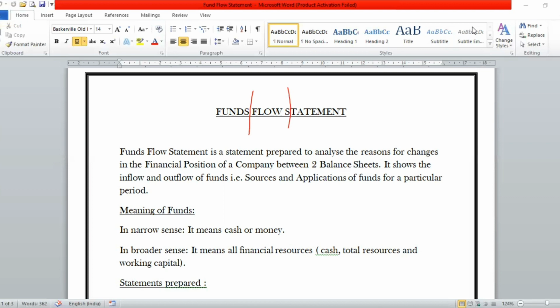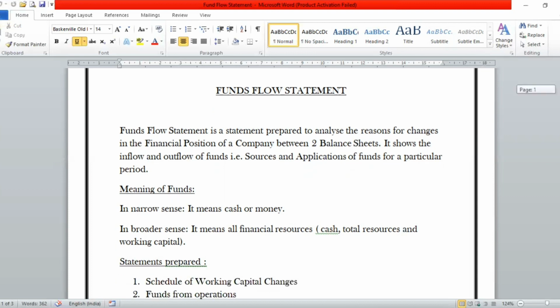The funds can be described in two ways, either in the narrow sense or in the broader sense. There are two ways of describing the meaning of funds. Now, it all depends where to apply both the meanings. Like we can't say to apply a single meaning in all the concerns. There are different situations where we will be dealing with different meanings of fund.